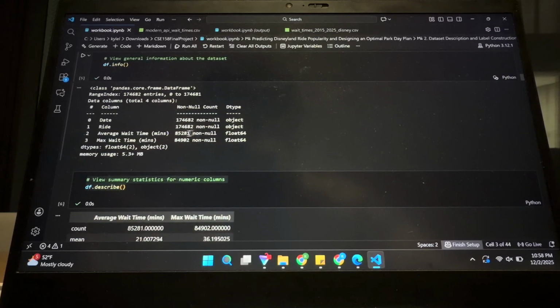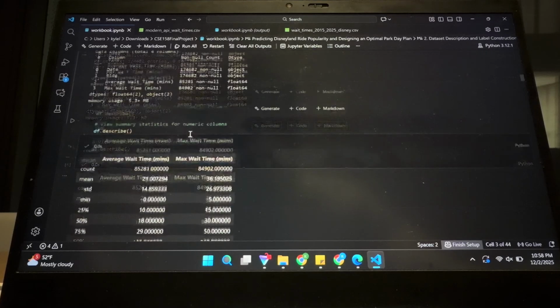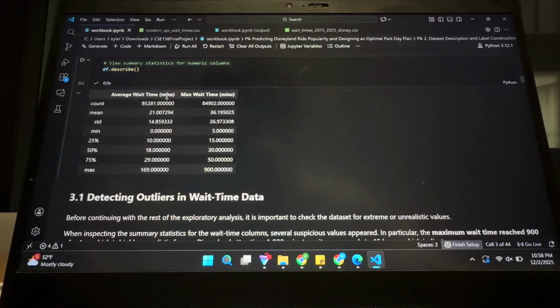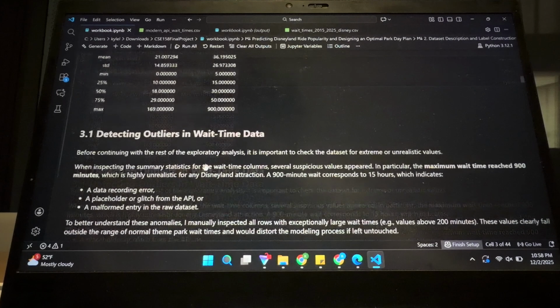There was 0 missing data, so there should be no null items. And over here, we saw some weird max wait times. Like over here, we saw 900 as a max wait time, which is 15 hours, which is the entire duration that the park is open. And the average wait time seemed to be pretty reasonable, but this was very worrying for me.